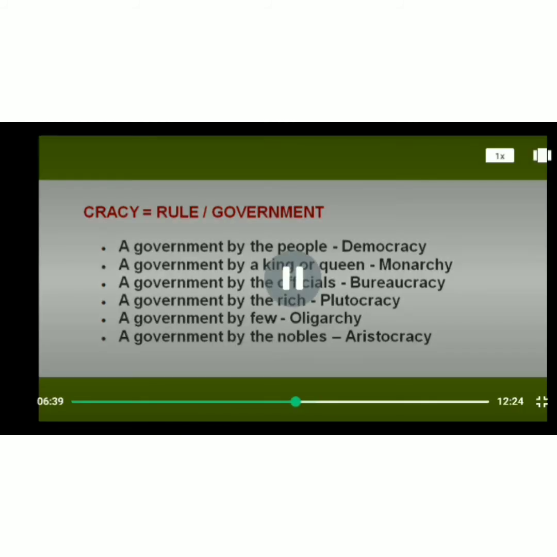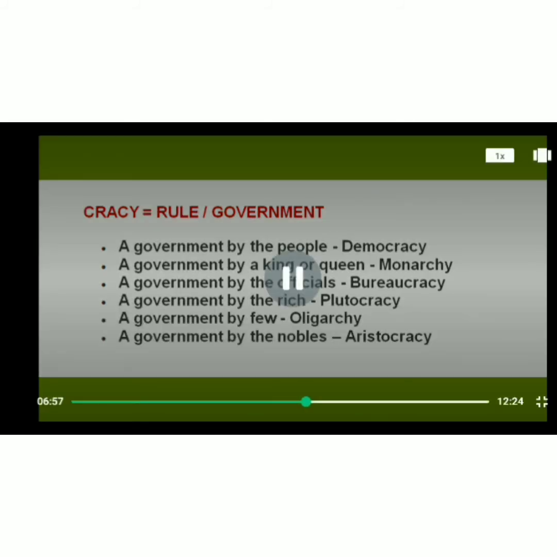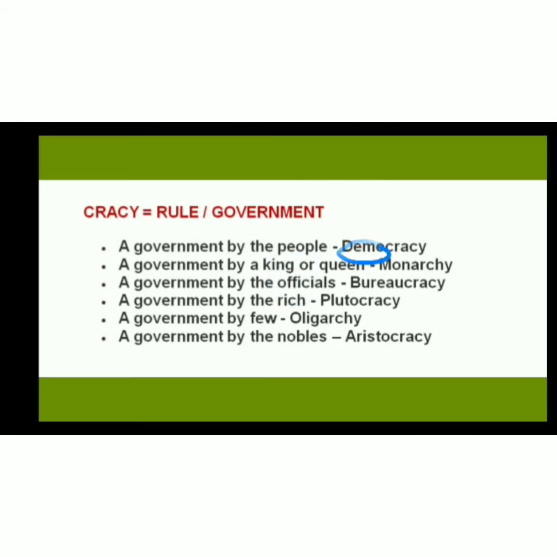Now, crazy. When it comes to one word substitution, one thing that becomes the epitome of such questions is the words with crazy. They are very often found in examinations. Crazy is used for rule or government. So a government by people is democracy. Dem is for people. A government by a king or queen is called monarchy. Mon is used for king or queen.